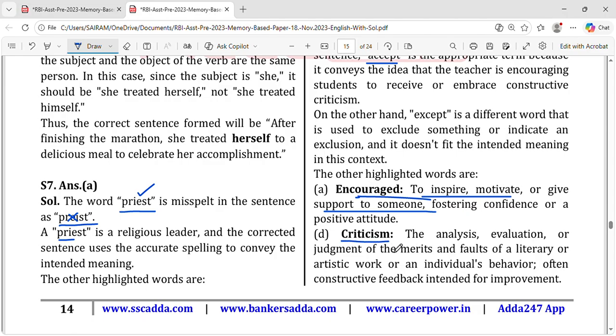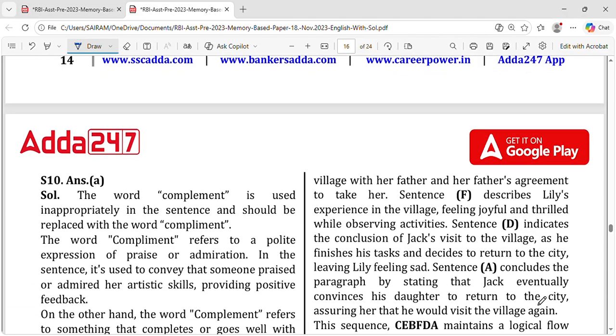Criticism in the sense you analyze or evaluate, the judgment of the merits and faults of a literary or artistic work or of an individual's behavior. So you can just criticize her. She is criticizing him, in the sense, how does he behave? According to that, she is checking the faults, the pros and cons, and trying to judge according to his internal behavior. That is criticism, right? Okay.